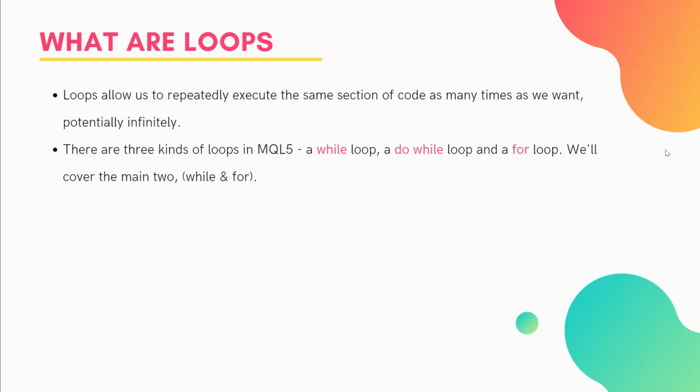There are three kinds of loops in MQL5. We have the while loop, a do-while loop, which is similar to the while loop but with a variation in the order that we do things, and a for loop, which we use quite a lot. We'll cover the while and the for loop today. We won't cover the do-while. You don't need it, and if you really want to use it, you can look at the documentation for that. The main kinds of loops that you will use will be the while and for, and you can achieve pretty much anything you want to with those loops.